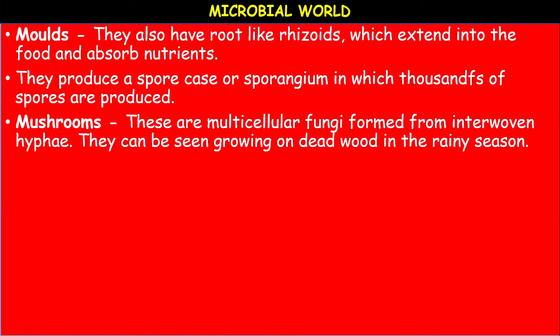Next category is mushrooms. Mushrooms are multicellular fungi formed from interwoven hyphae. They can be seen growing on bread, wood. Actually, mushrooms grow on dead wood. In the rainy season you can find these mushrooms, and some of the mushrooms are edible, okay, eatable. Edible means eatable.